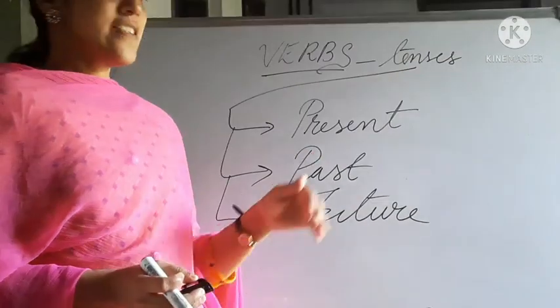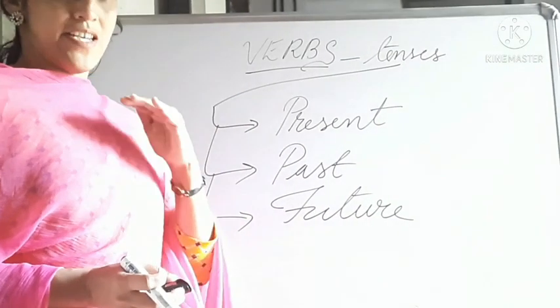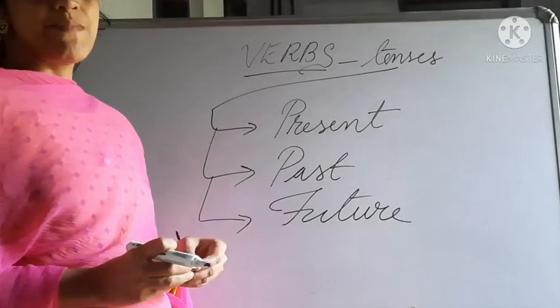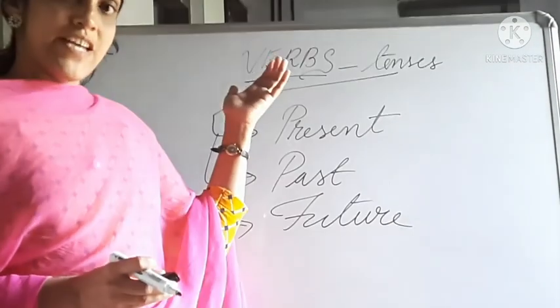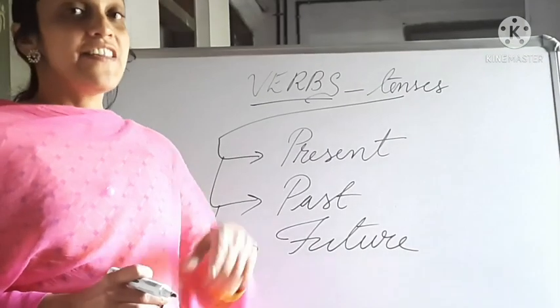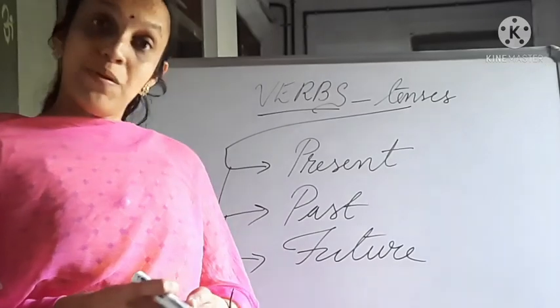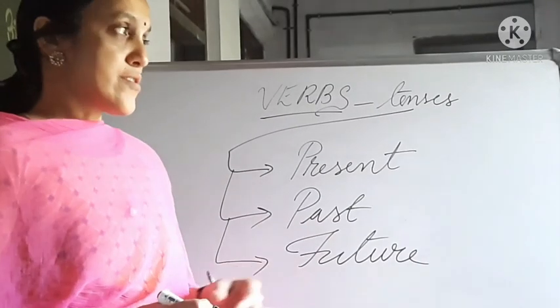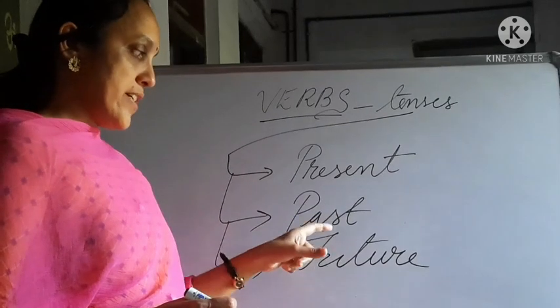Present tense means the action that is happening in the present time, this time. Past tense means the action that already happened in the past. Future means the action that will happen. We don't know whether it will happen or not. That is also there.